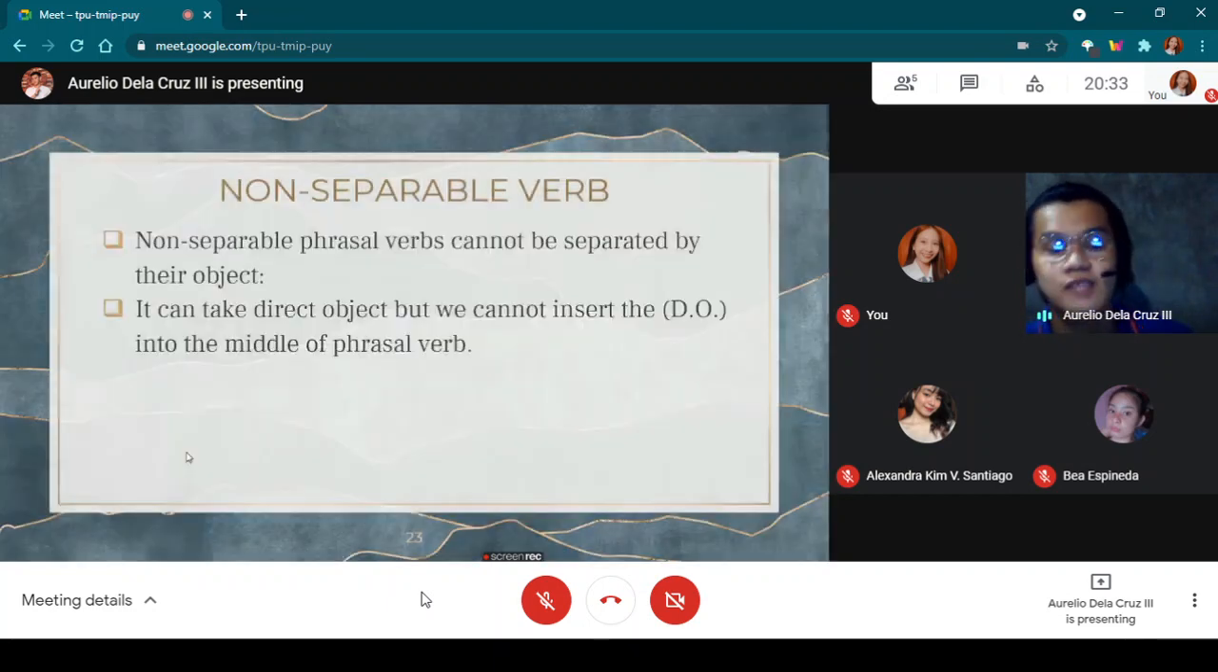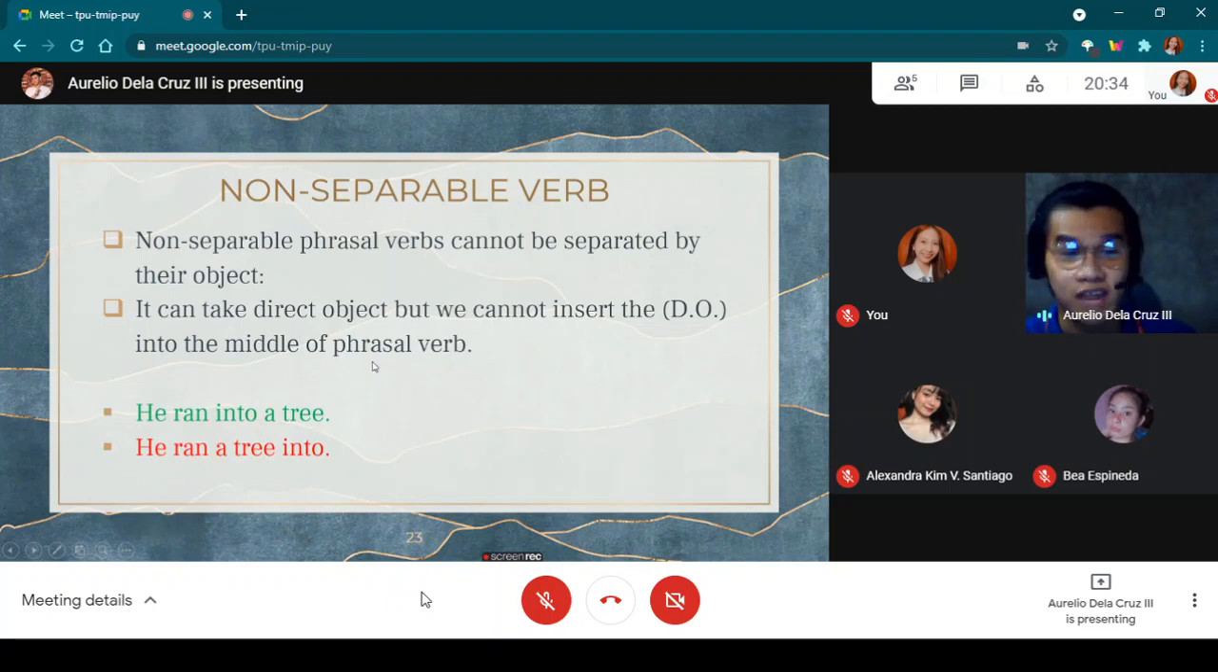Now let's proceed to non-separable verbs. Non-separable phrasal verbs cannot be separated by their object. They can take a direct object, but we cannot insert the direct object into the middle of the phrasal verb. From the word itself, non-separable verb, we cannot separate it because we use a direct object. For the first example, he ran into a tree. Run into is our phrasal verb and tree is our direct object.